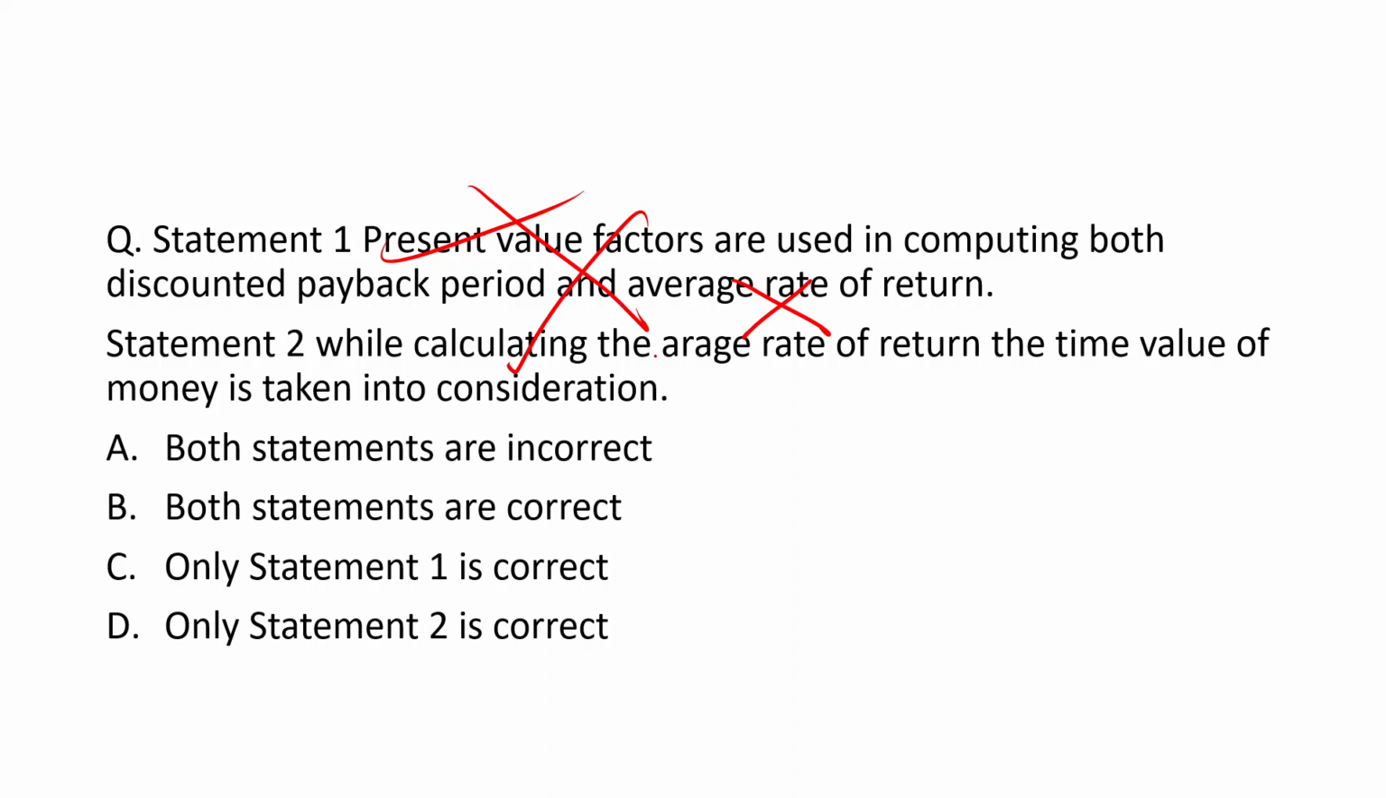If you check statement 2, while calculating the average rate of return, time value of money is taken into consideration. This statement is also incorrect. Why? Because average rate of return is a traditional technique. In case of traditional techniques, the time value of money is not taken into consideration. But it has said that time value of money is taken into consideration. That's why the statement is incorrect.